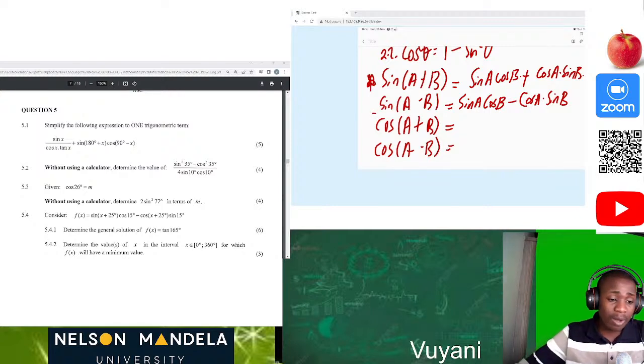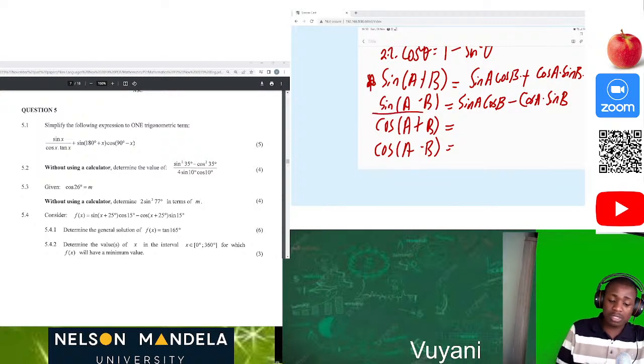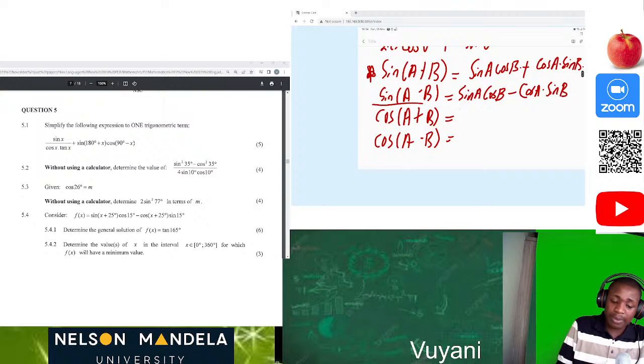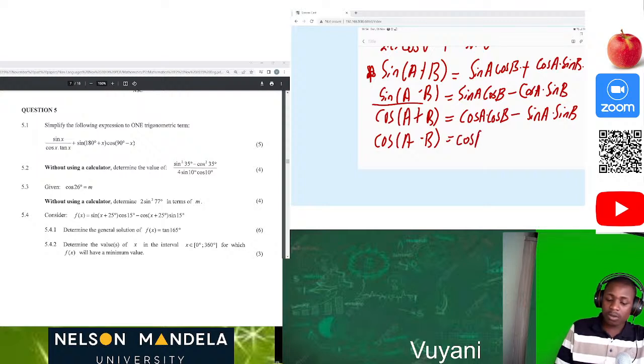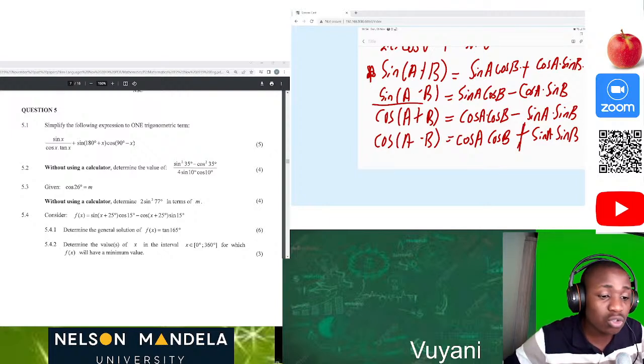Now moving forward to cos, it's a different way. It's cos cos, sine sine. So if it was positive here, it's going to be negative, and again cos cos, sine sine. If it was negative here, it's now going to be positive. Okay, this is so important, this is so crucial.